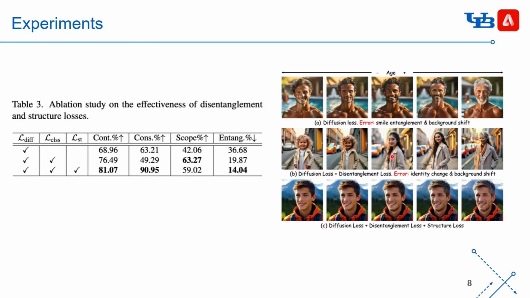This page shows our ablation study on the disentanglement and structure losses. We can see that with the single diffusion loss, the consistency and continuity are poor and the entanglement is very high. When we add the disentanglement loss, the entanglement ratio dropped a lot.